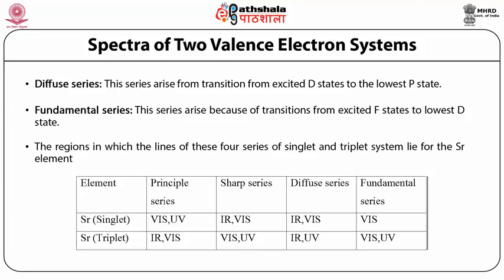And if we talk about strontium triplet, then the principal series is infrared and visible, and the sharp series is visible and ultraviolet, and the diffuse series is infrared and ultraviolet, while the fundamental series is in visible and ultraviolet.